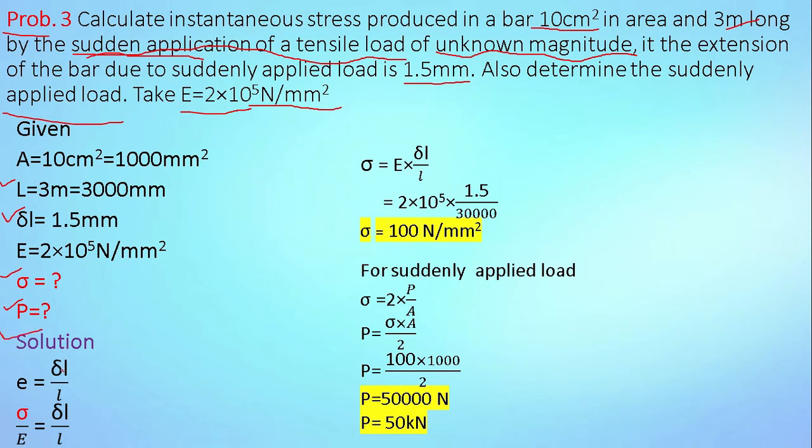So in solution, we know the formula for linear strain: change in length divided by original length.